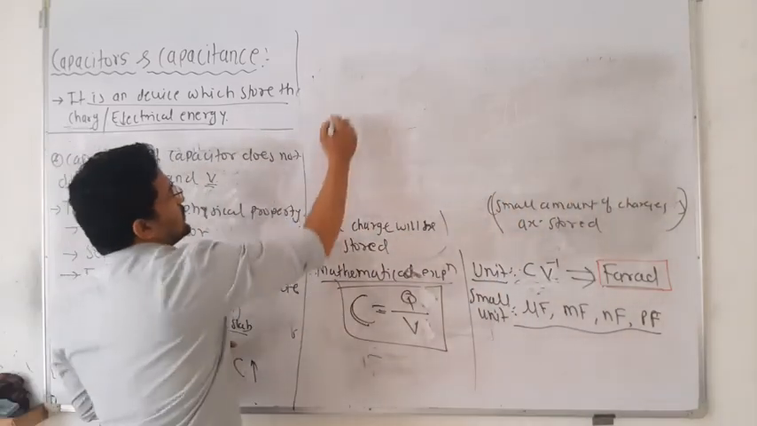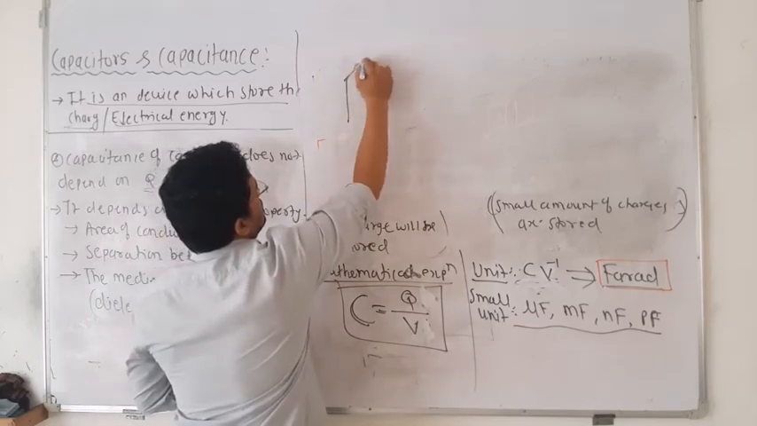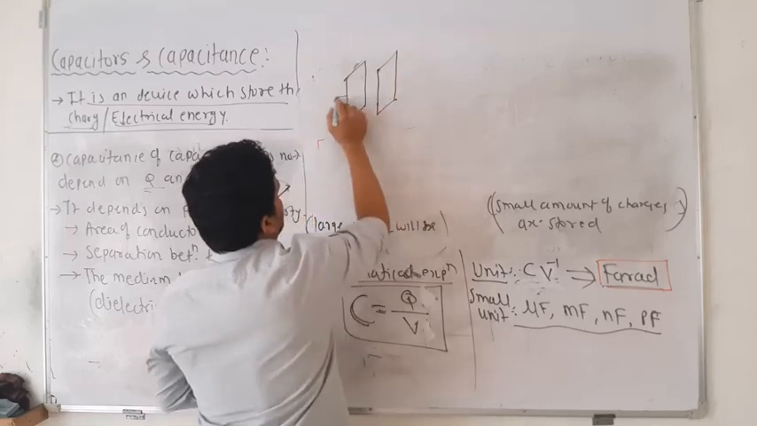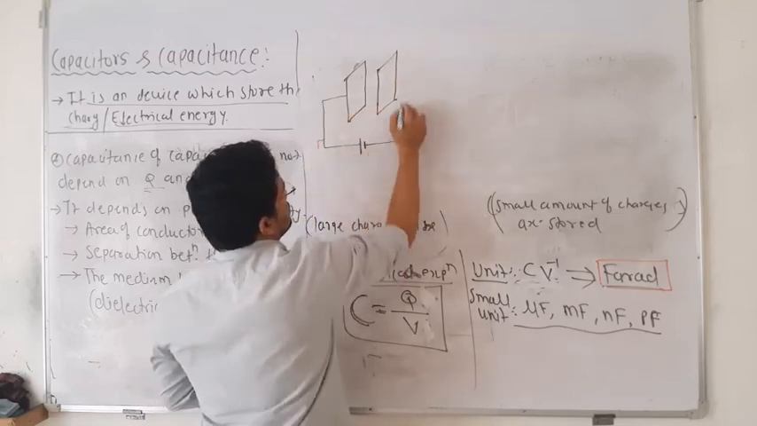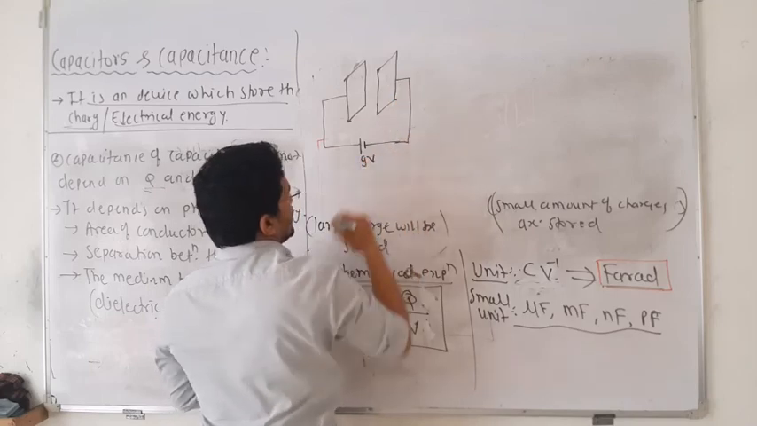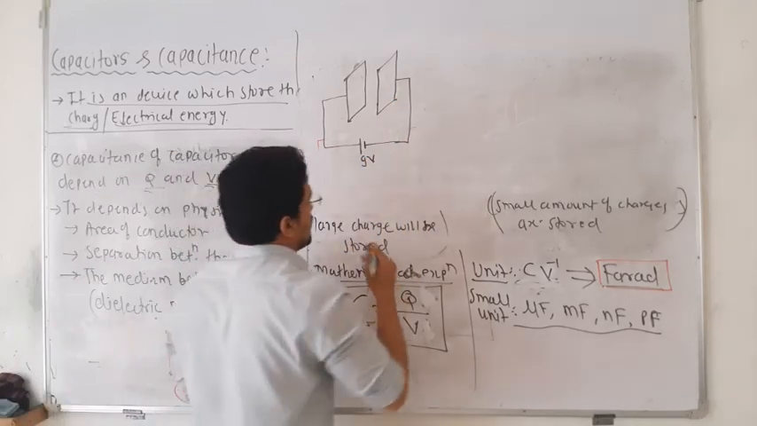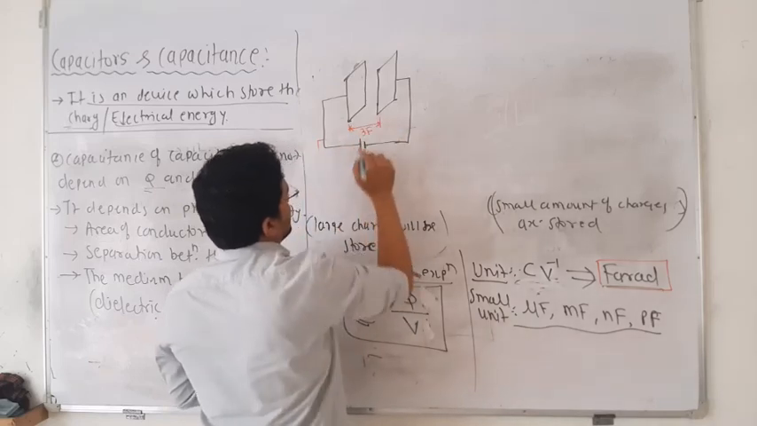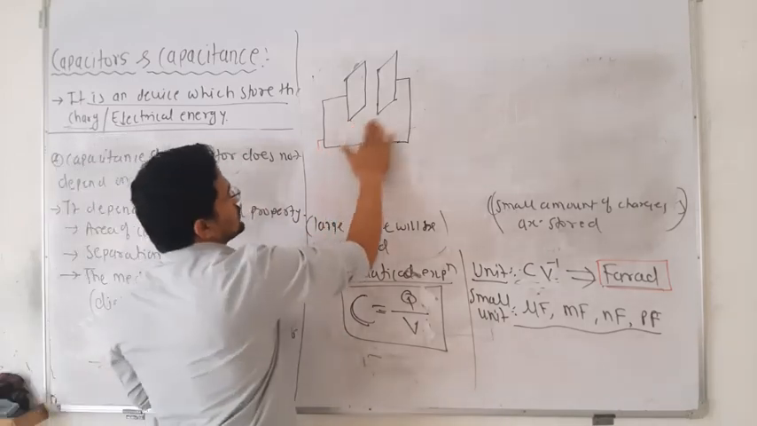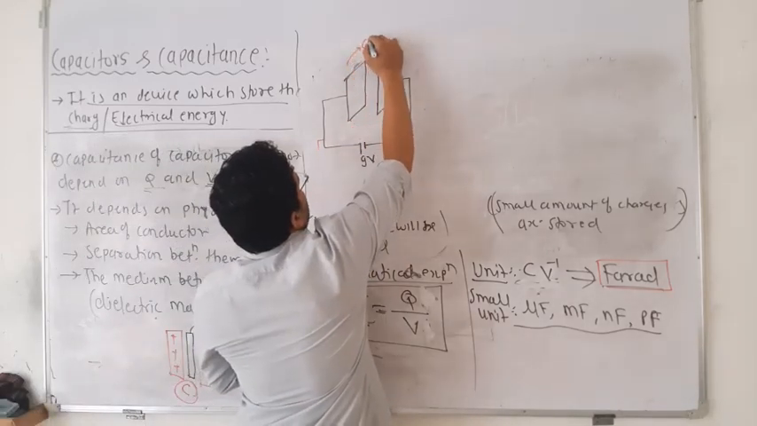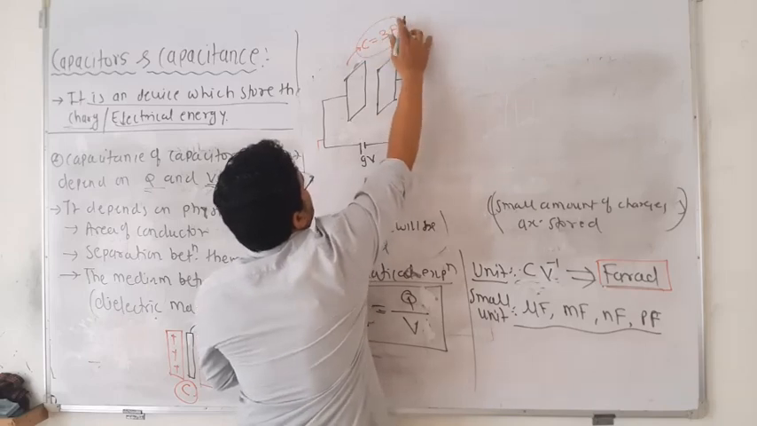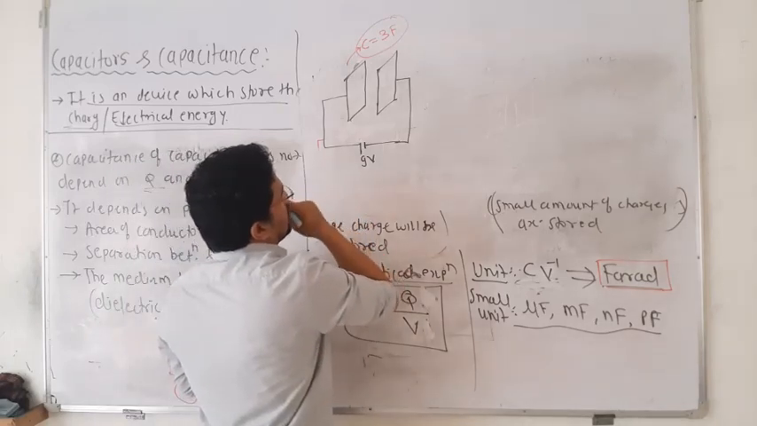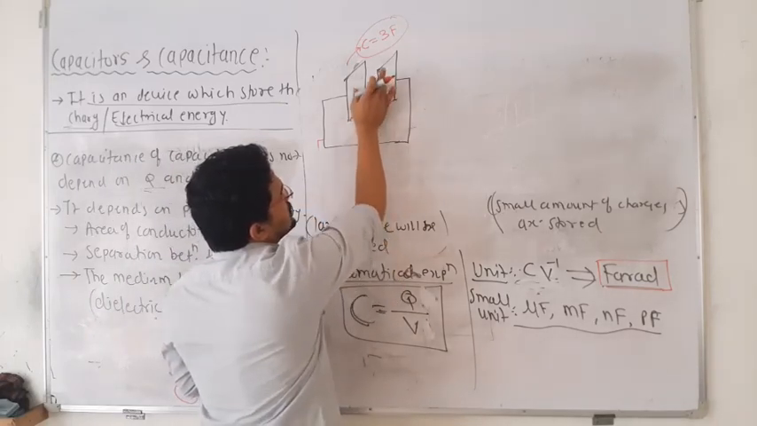Suppose this is a capacitor, and it is connected to a cell or battery of 9 volt. Now suppose this capacitance is 3 farad. That means it can store charge up to 3 farad.